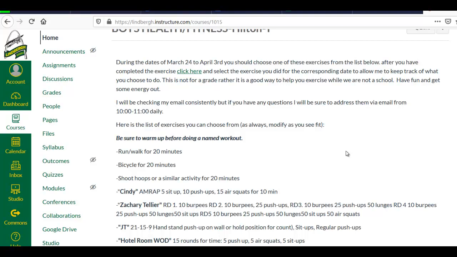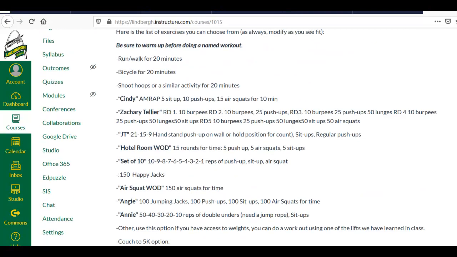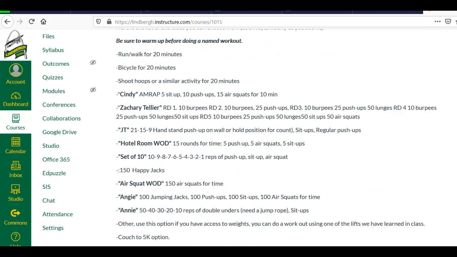Again, this is really not attached to a grade. My hope is that you can just do this to stay in shape. Additionally, that's another reason why I like the couch to 5K option, because you are investing in something, right? 8 weeks from now, if you do that each day, you'll be able to run a 5K and do something that you didn't think you could do, right? Or maybe you've never done before. Some of you, I'm sure, have run 5Ks, but I'm sure a lot of you haven't. So it's up to you. Just select whichever one it is. Answer the question, and that's what I got for you.